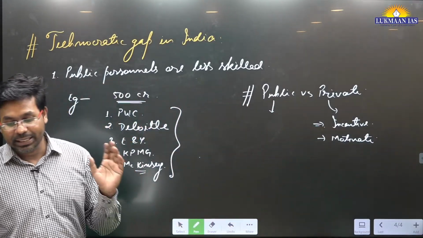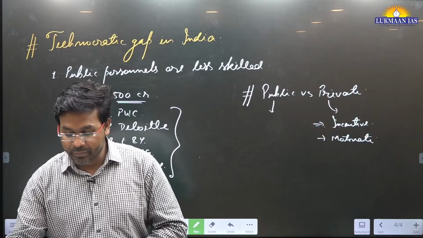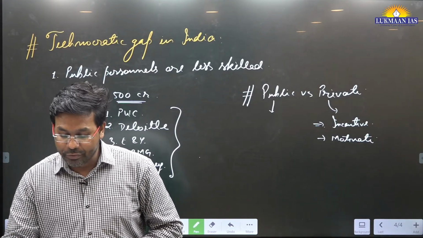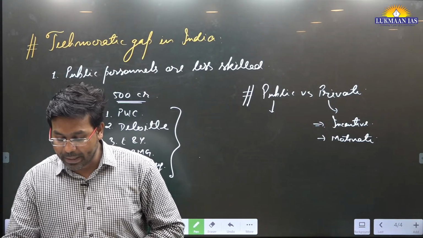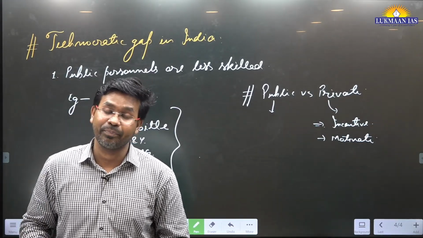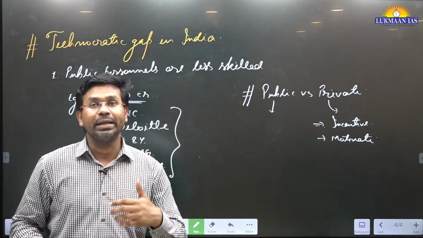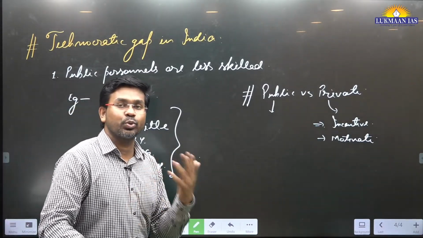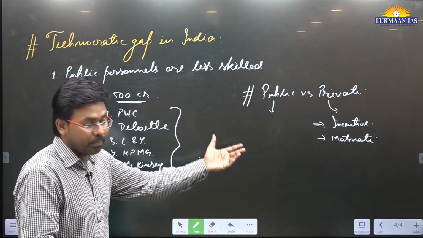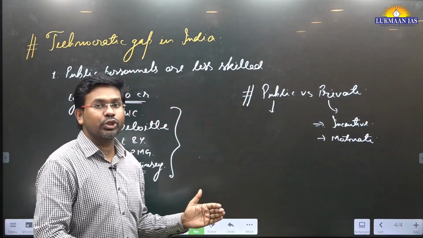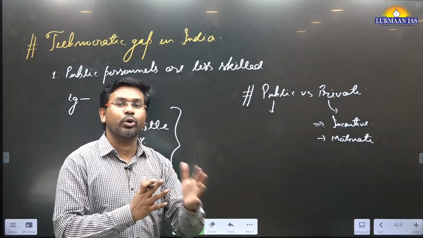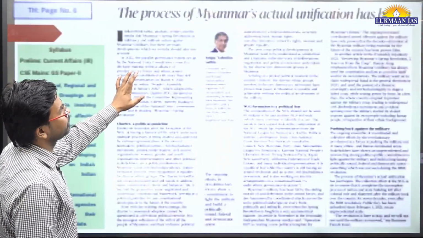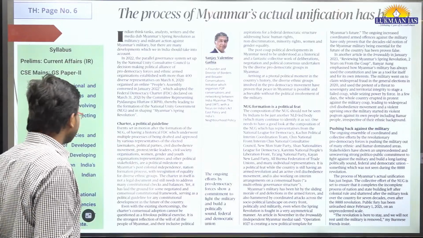So in this article, the author simply says that perverse incentives created by public institutions and a skill gap among officials have eroded the ability to form and implement sound policies in India. So that's why the government of India needs to do something related to restructuring the way it is doing things, right? It needs to have more people in government jobs, and at the same time there should be cross functionalities among different domains, different departments. So with this, let us quickly move to another article.